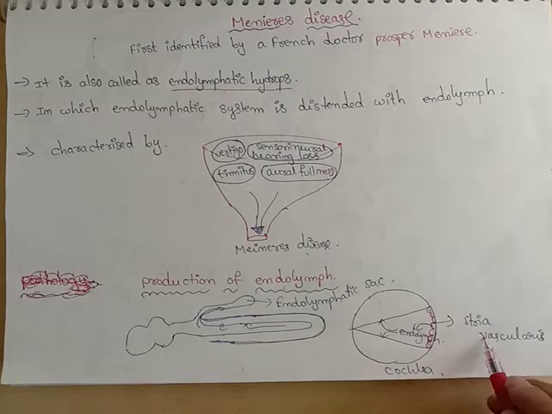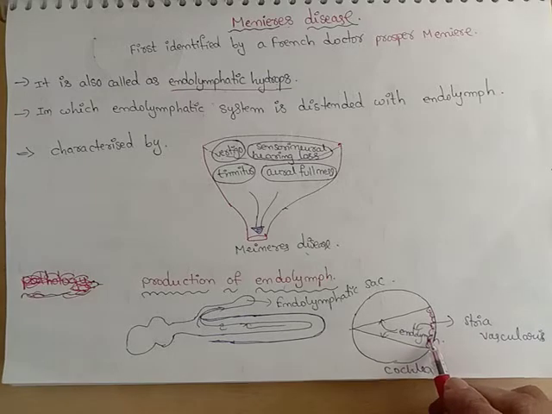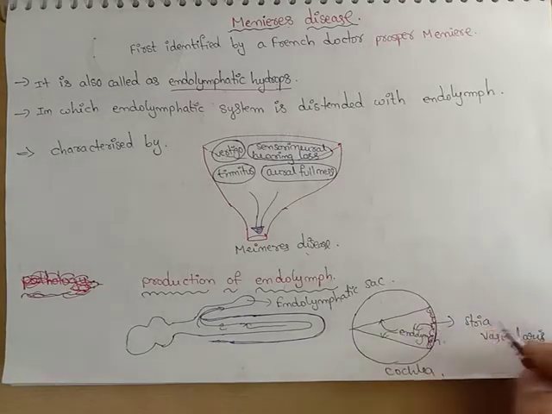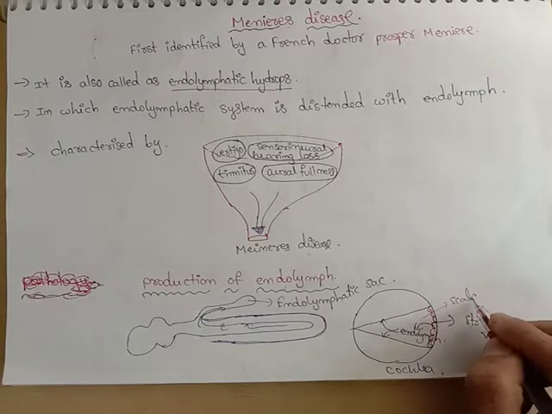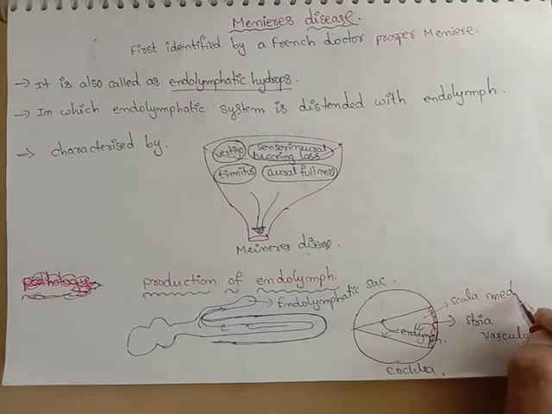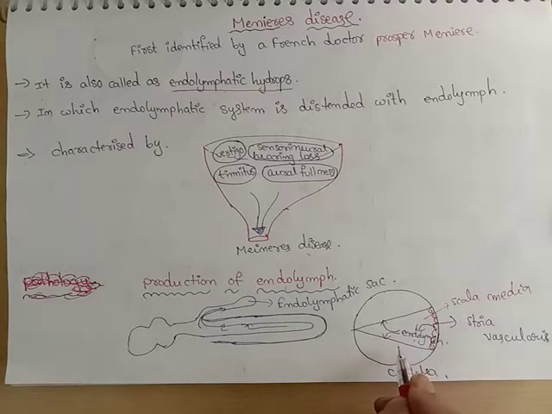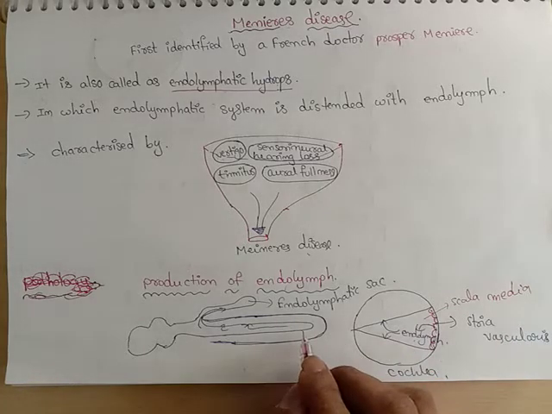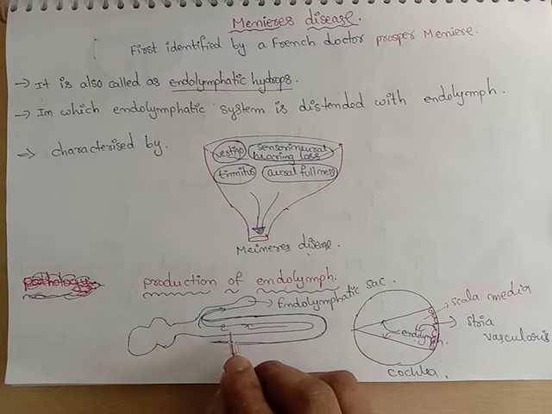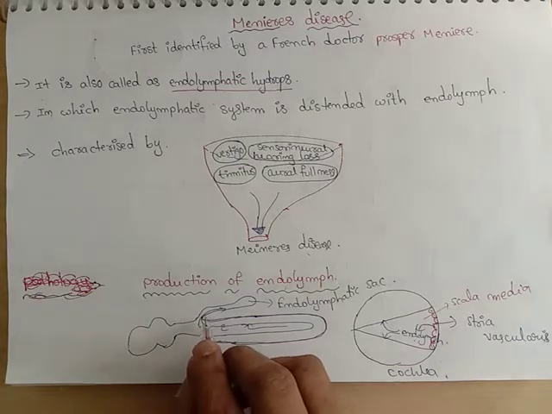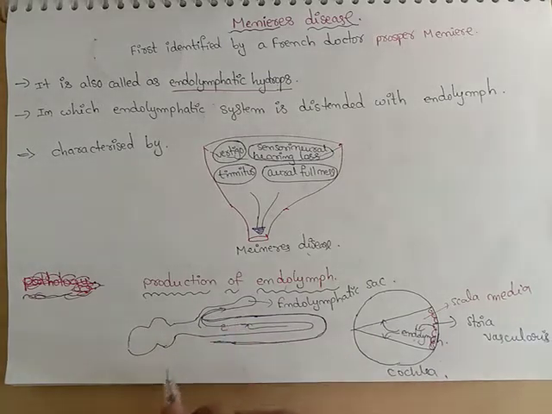The stria vascularis, present in the scala media, is responsible for the production of endolymph. This endolymph passes through the membranous labyrinth and is absorbed in the endolymphatic sac.